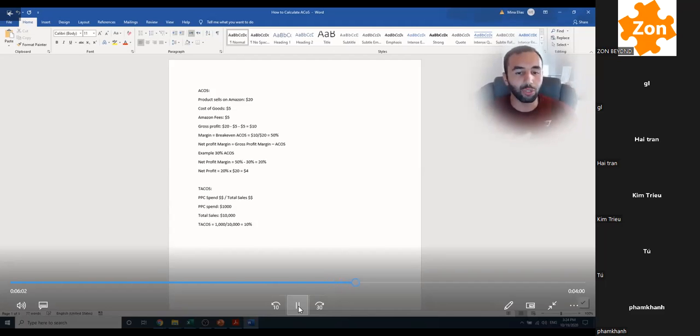I know I was one of the people who would see sponsored ads, and I would think, oh, this is like a scam or something. I don't know. I didn't trust it. I didn't understand what PPC was, what sponsored products was on Amazon. That was when I was a consumer, way back in the day, before I ever started selling on Amazon.